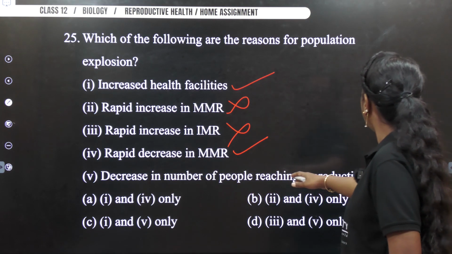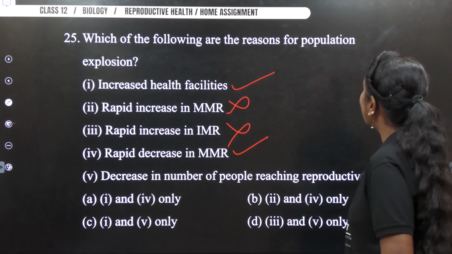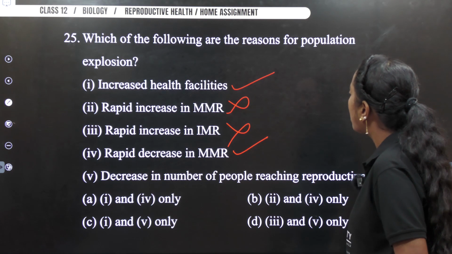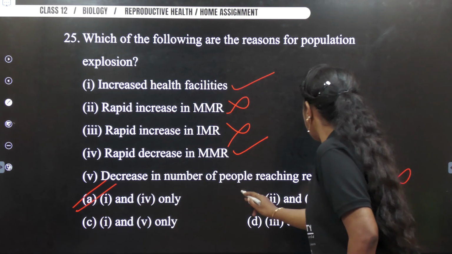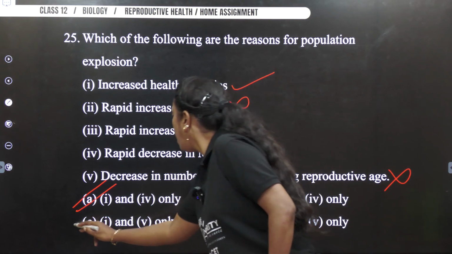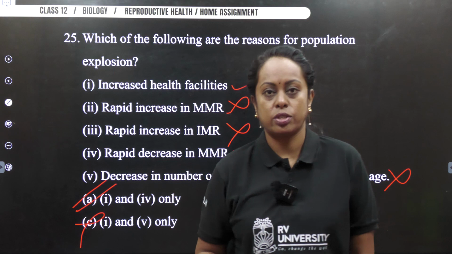Decrease in number of people reaching reproductive age. Wrong. So thereby your answer is what? 1 and 4 is the correct option. So I'm going to mark option A as your answer because this is wrong, and this is wrong. So thereby your answer becomes option A for this particular question.